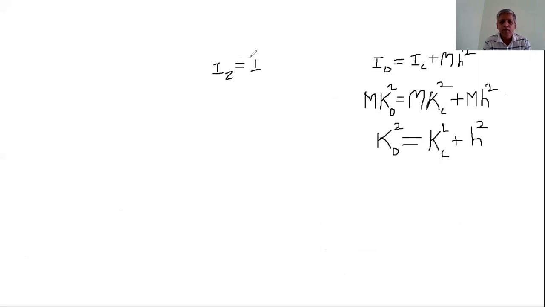Now, let Kz be the radius of gyration about the z-axis. Therefore, the moment of inertia about the z-axis can be written as m Kz square.